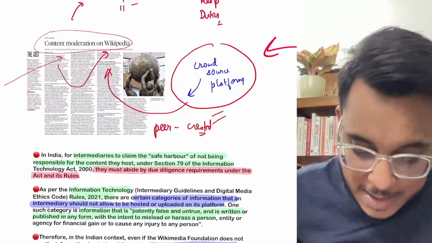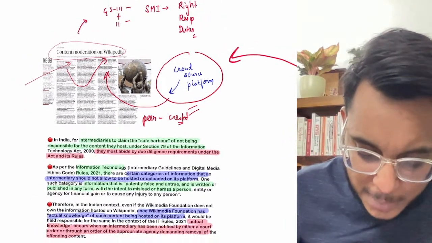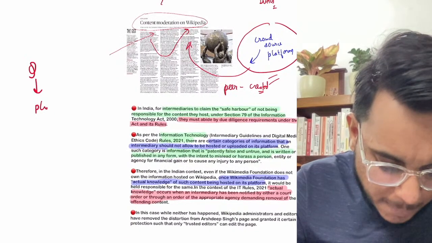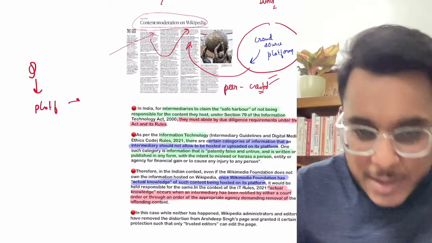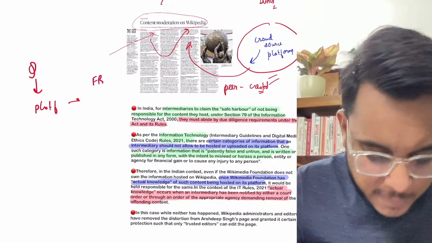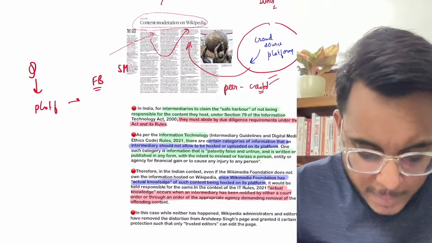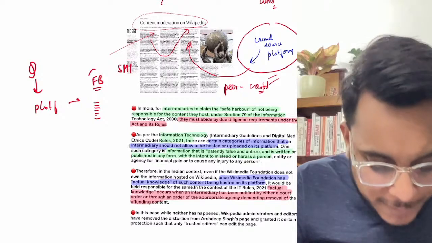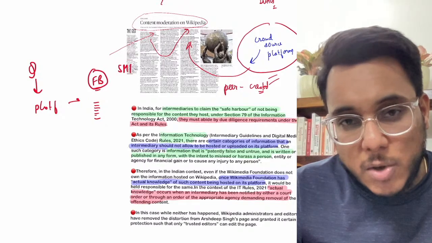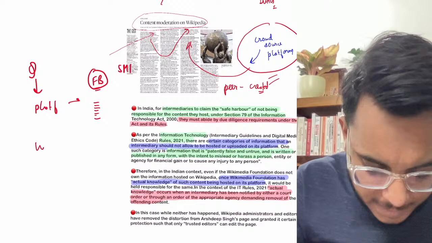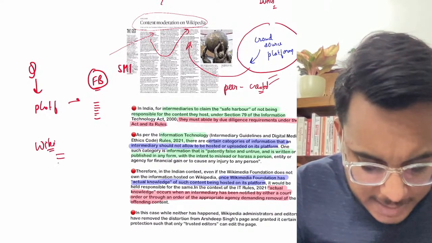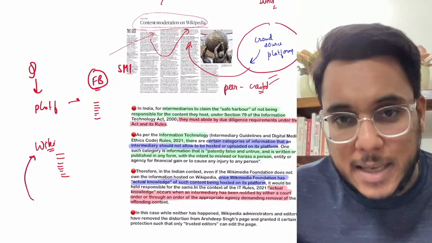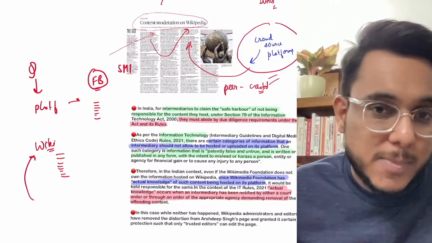Now guys, understand this particular thing: a question comes that, let's say, on a platform there is some information. For example, take Facebook. Facebook is a social media intermediary. There is some information on Facebook. So will Facebook be responsible for that information or not? In the same way, there is Wikipedia. Let's say there is some information on Wikipedia. Can Wikipedia be held responsible for the information that is lying there? Yes or no? What's the policy in this matter?